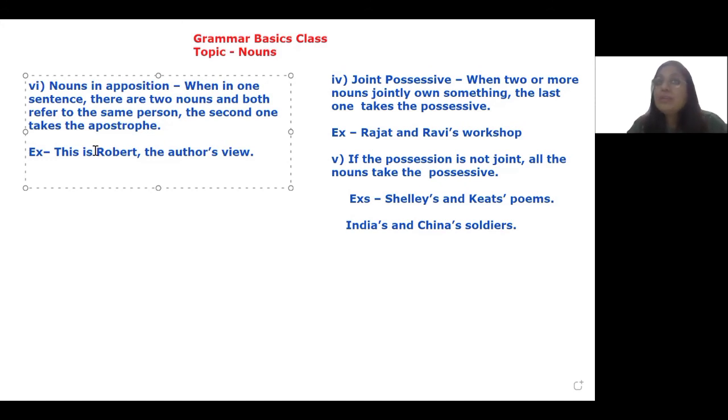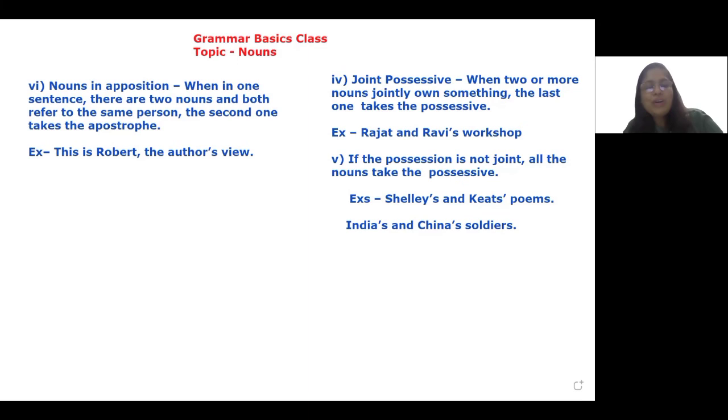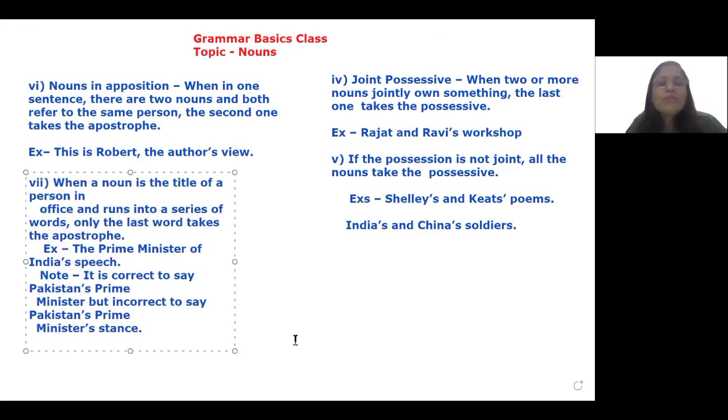So, there can be many such sentences that you also make many times where two nouns are used, but they both refer to the same person. In that case, the second noun will take the comma. I will bring for you one more rule. If suppose you're talking about the Prime Minister of India, then what will you do?